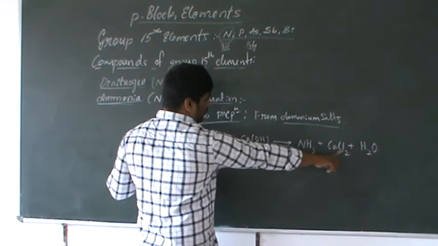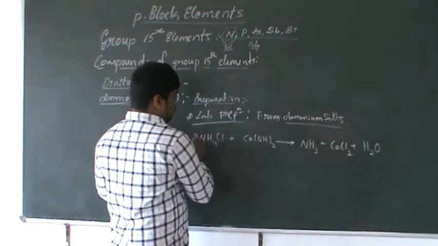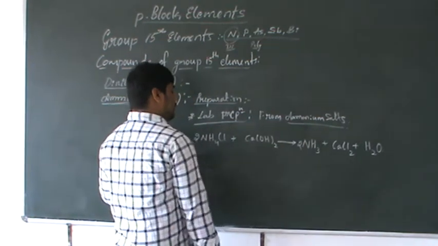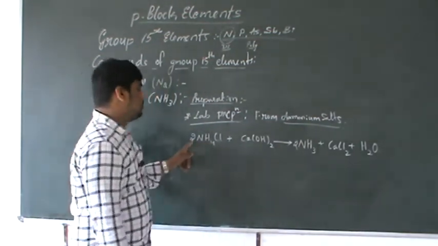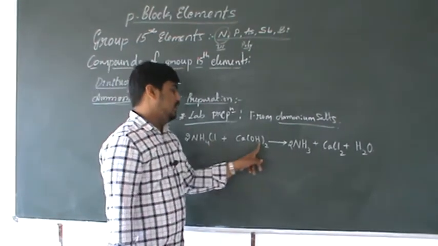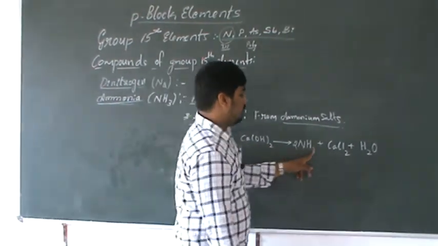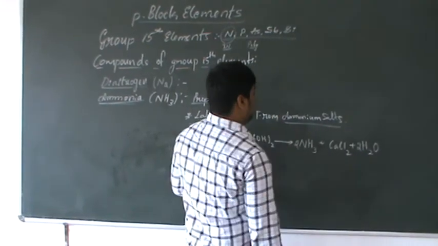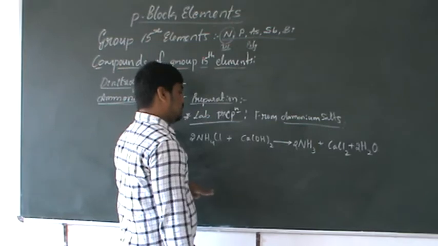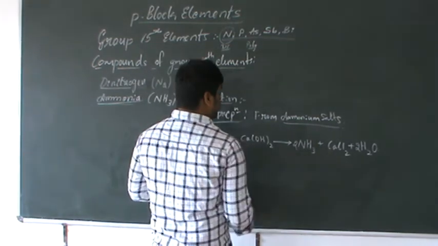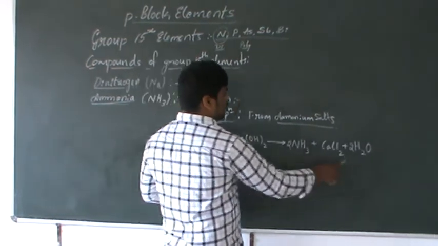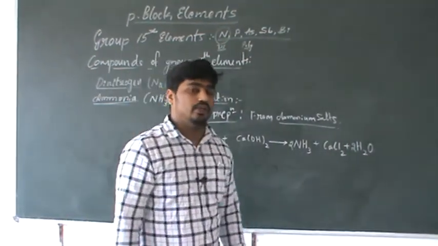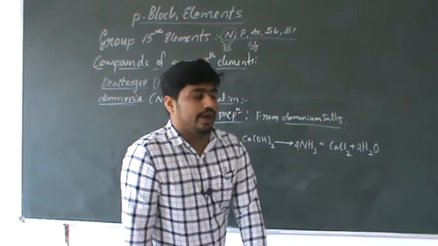Ammonium chloride, calcium chloride means 2Cl. Therefore, 2 ammonia is formed. Next, the remaining thing: 4 into 2, 8 hydrogen, and the 2, 10 hydrogen is required. 6 already goes out, and there are 2, and make it into 4. Next thing is calcium. Oxygen, 2 oxygen, 2 oxygen. It is balanced. This is the balanced chemical equation of preparation of ammonia from ammonium chloride.